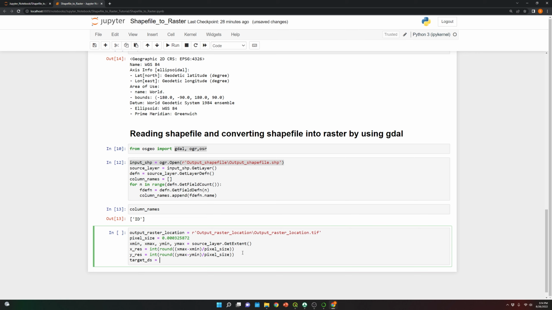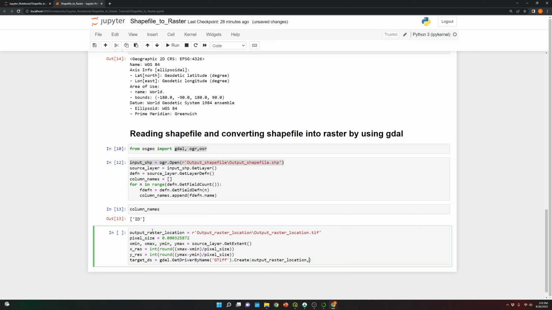And now we're gonna start creating the raster. So we're gonna call GDAL in this case. I'm gonna use the function GetDriverByName, and over here we're gonna specify the file that we are creating. In this case it is a TIFF, GTiff, and GTiff is capital, GTiff file, which is a raster file. Then I'm gonna use the function Create, and we need to specify first the location of the raster.